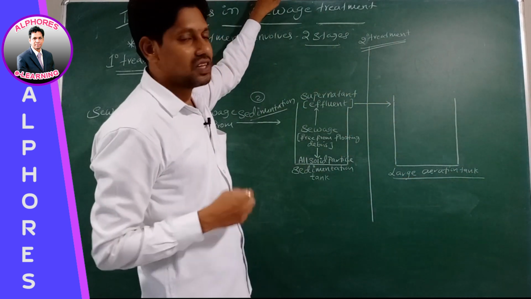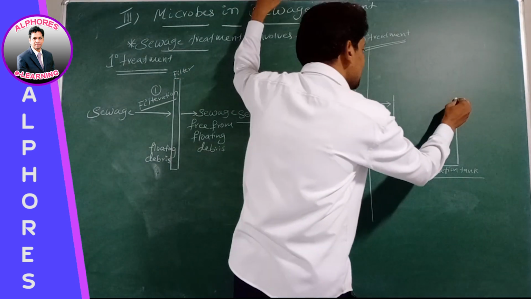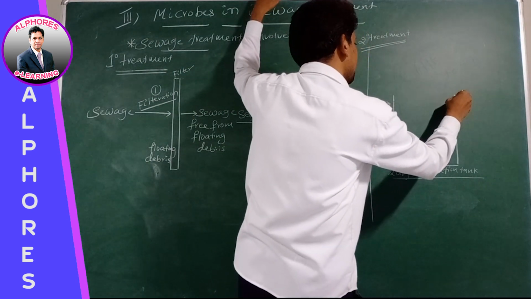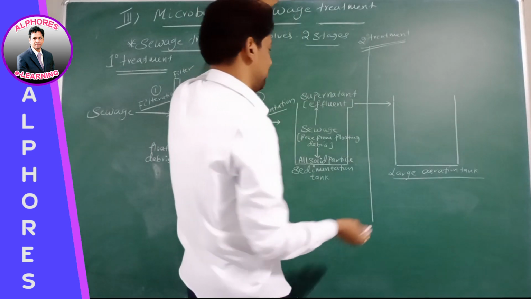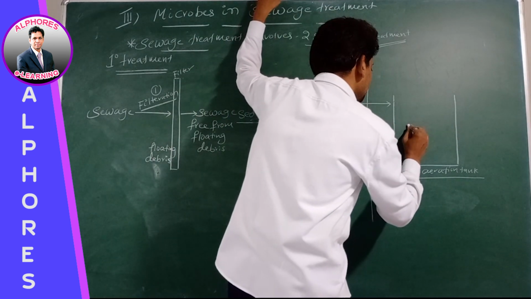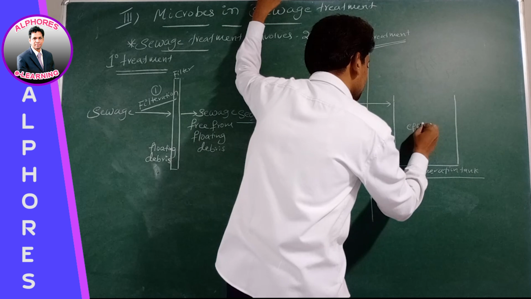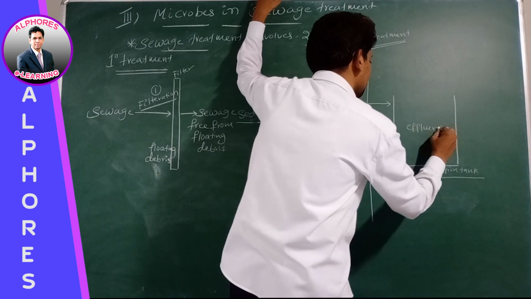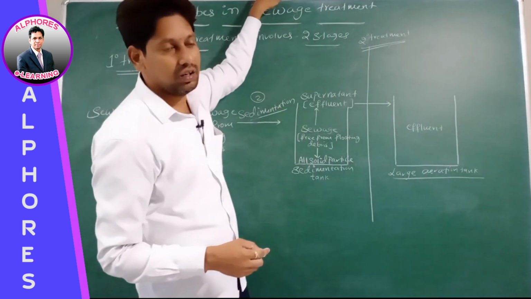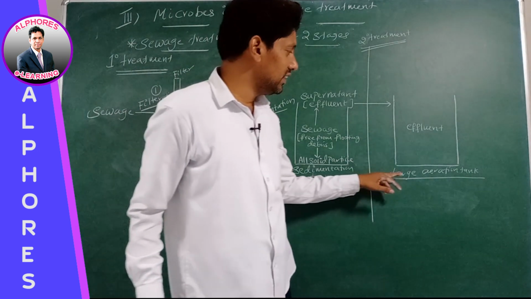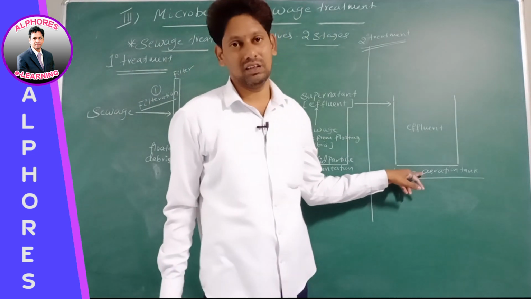This is the large aeration tank. Into this large aeration tank, what are we taking? We are taking effluent. Now listen to the statement. The name itself indicates this is an aeration tank.